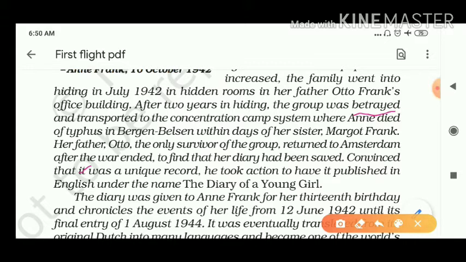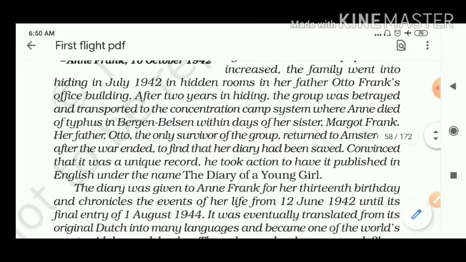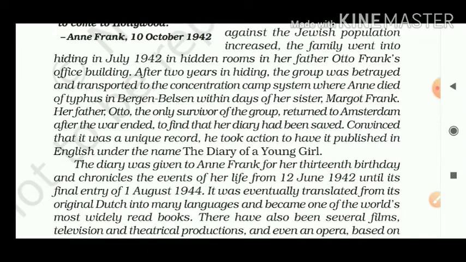Convinced that it was a unique record, as she had written about the sufferings during the Second World War, how they faced it as Jewish people, and what sufferings they faced, how they ended their lives. Each and everything was a unique record, not for them but for the world.